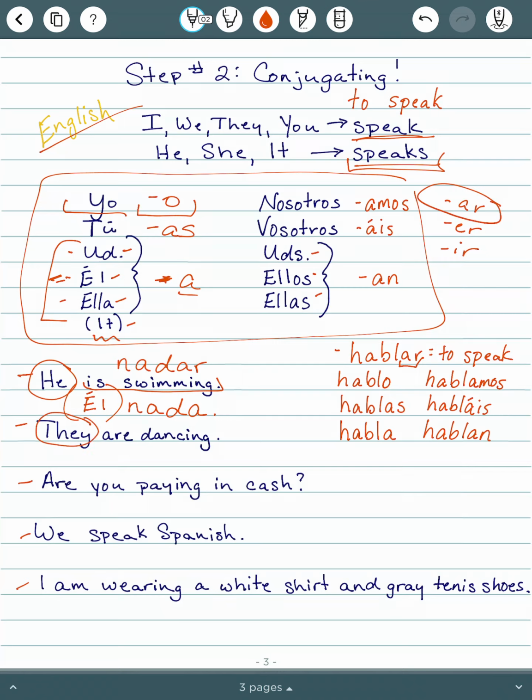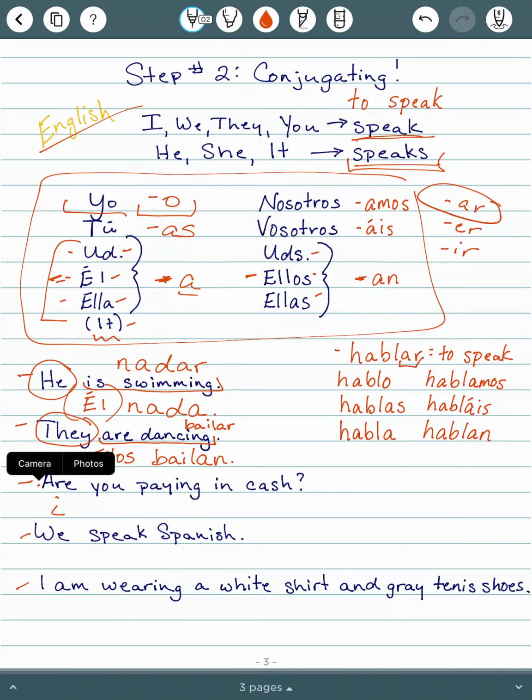All right, this next one, they are dancing. So they is my subject. They in Spanish is ellos, or maybe ellas. And then are dancing. To dance is bailar. So I'm going to take off my AR. Ellos is right here. It goes with an. So ellos bailan. They are dancing, or they dance.